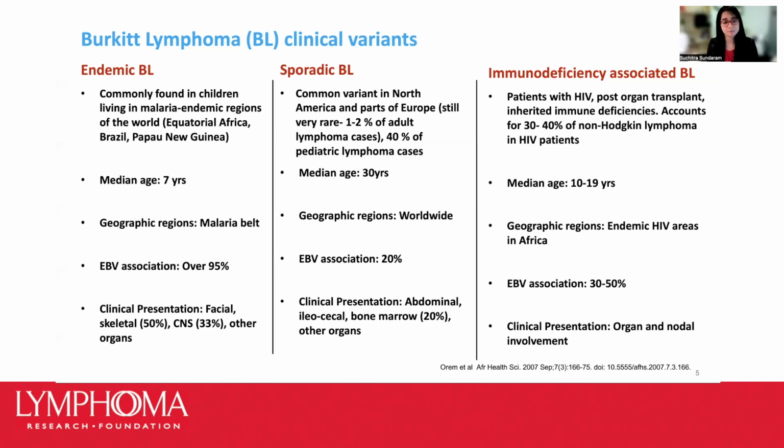And the third variant is the immunodeficiency-associated Burkitt lymphoma, which is commonly found in patients with HIV, those who have also undergone an organ transplant and take immunosuppressive medications, and also those with inherited immune deficiency syndromes. In fact, before the availability of the highly active antiretroviral therapy for treatment of HIV, the incidence of Burkitt lymphoma was estimated to be at least 1,000 times higher in HIV-positive patients than in the general population.